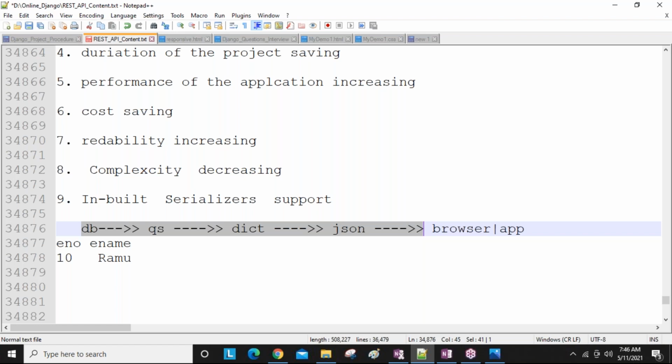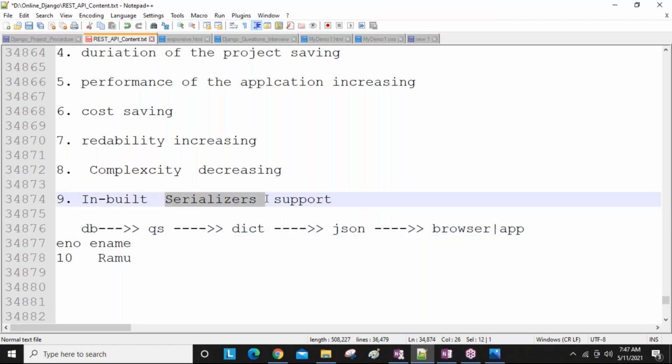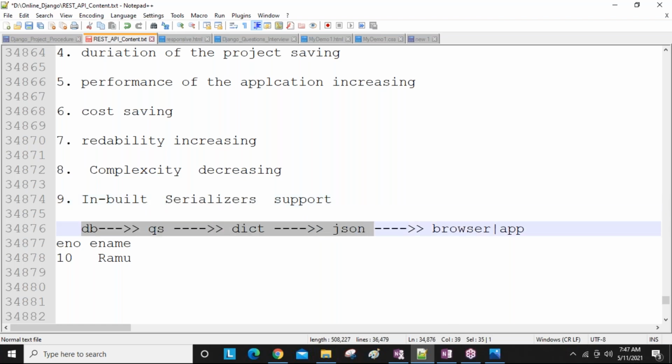Remember, to do all these conversions, the Django REST framework provides ready-made classes. Because of those classes, these conversions are done very easily, and we regularly write the same conversions. That is also one of the benefits.